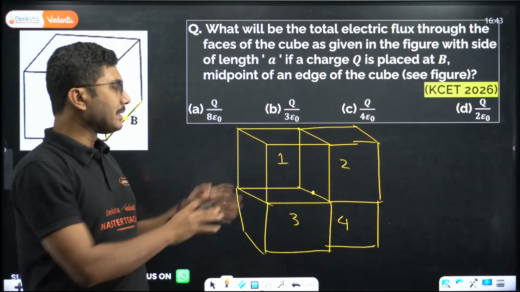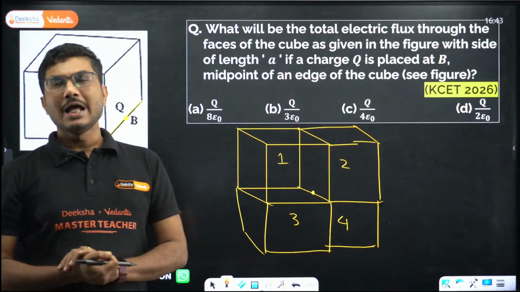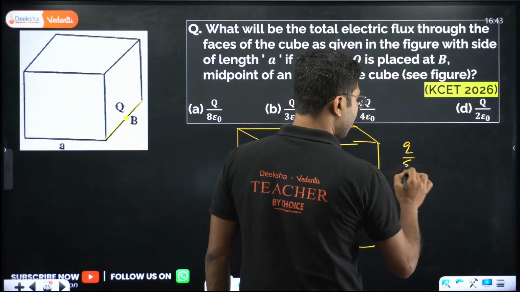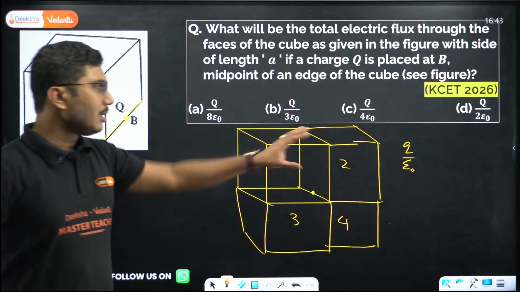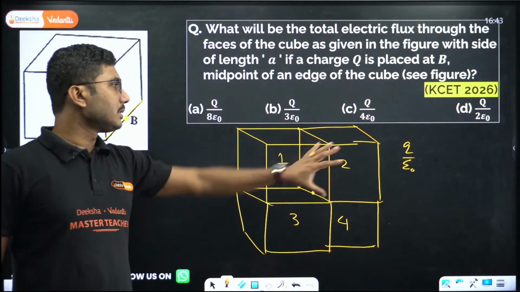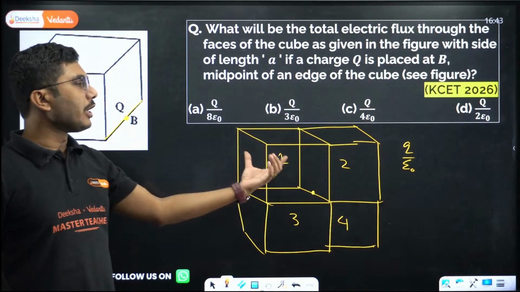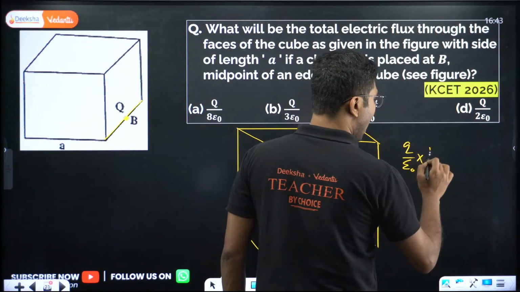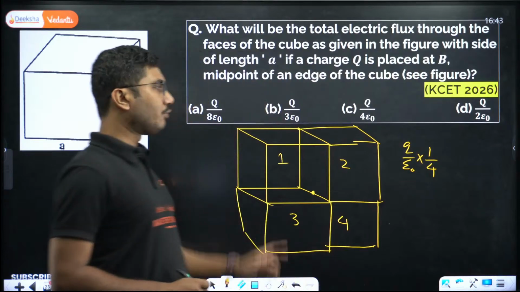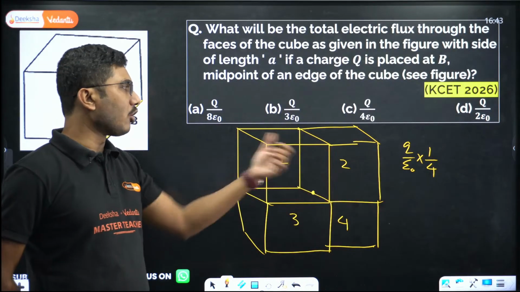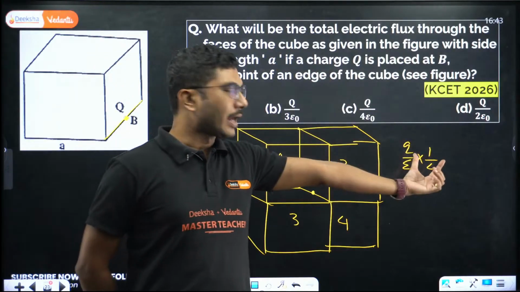So that means if this is the configuration, then total flux would have been Q by epsilon naught, right? This would be the total flux through this entire system. Now here these 3 cubes are missing, only 1 cube is there. So the total flux will be 1/4 of the entire thing. 4 cubes were required. Out of the 4 cubes, 3 are missing, only 1 is present. So it will be 1/4.